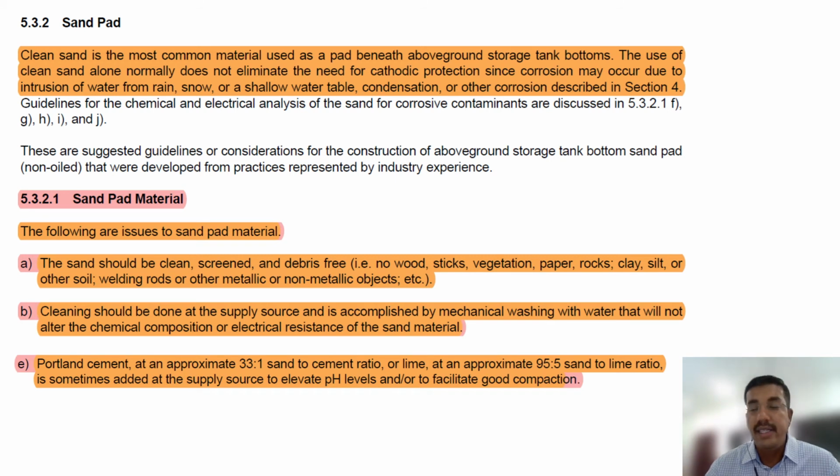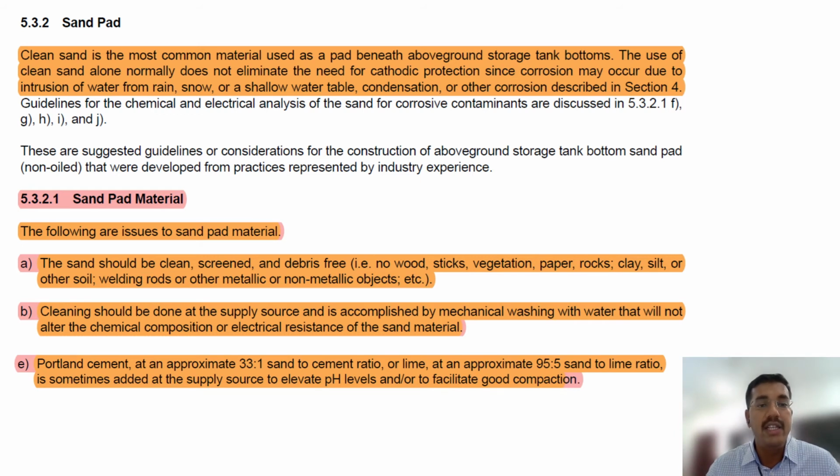Sand pad. What we are saying is, usually whenever we bring some sand, the chloride level should be reduced and then they need to wash the sand. They call it single wash, double wash, triple wash in order to remove the contamination, the chloride level and the chemicals. Okay, so that the less chemicals, the less chloride, the less contamination connected with the tank pad, it will be less corrosive for the tank pad.